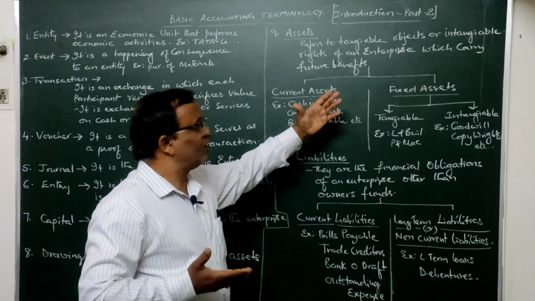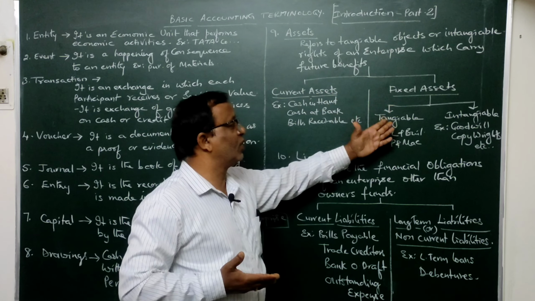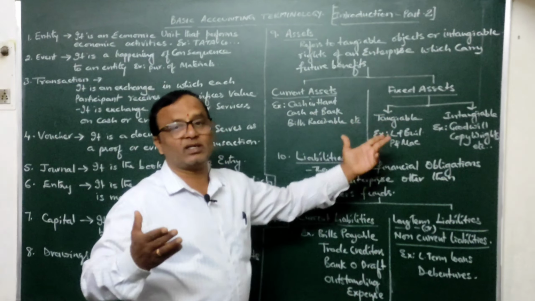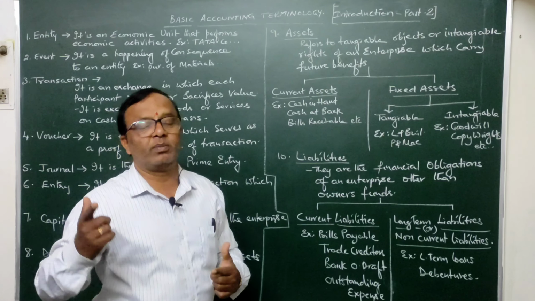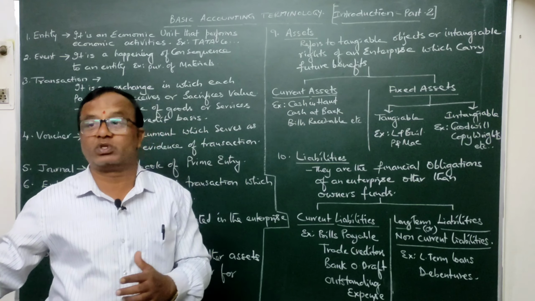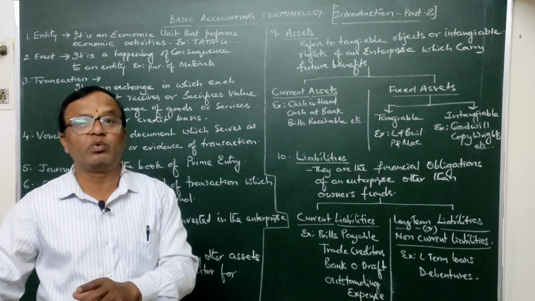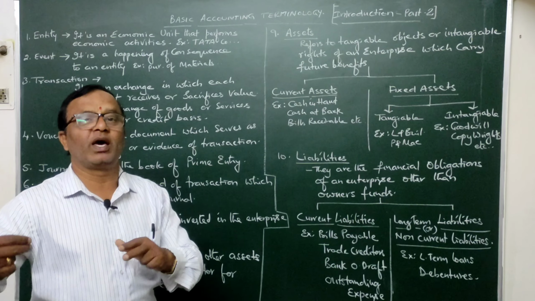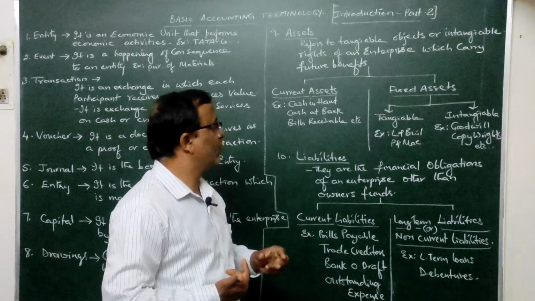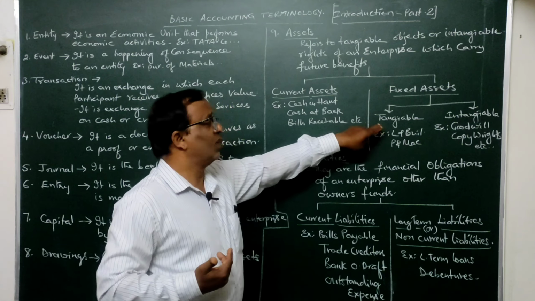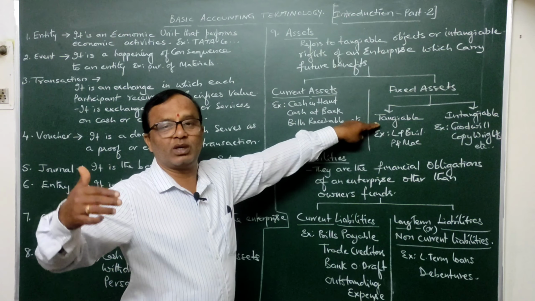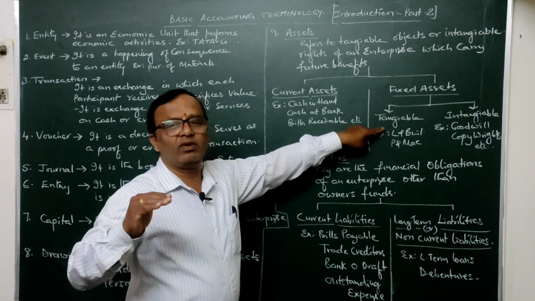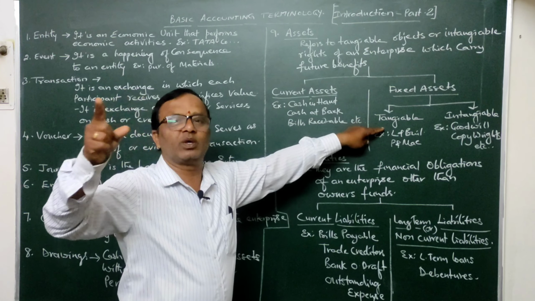These fixed assets, if you observe again, will be classified into tangible and intangible. I have told you, a tangible asset is an asset which can be seen with our eye, which can be touched, which can be felt, which has one shape, size, form, which can be moved from one place to the other. Normally tangible assets will have mobility also, but it does not mean that every tangible asset has that mobility. These are some particular features of tangible assets. In a simple way we can say these are those assets which can be seen with our eye.